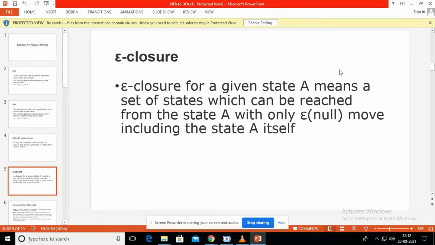That is called epsilon closure. That means the total number of states reachable from the start state by epsilon moves. It must contain only empty moves. It must not contain input symbols like A, B and so on. It only contains the epsilon moves. That is called epsilon closure.